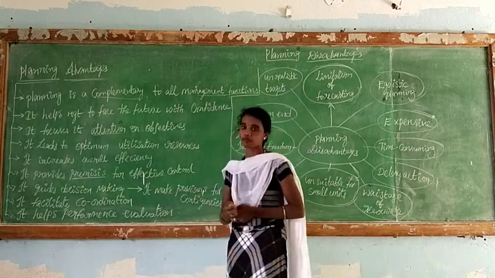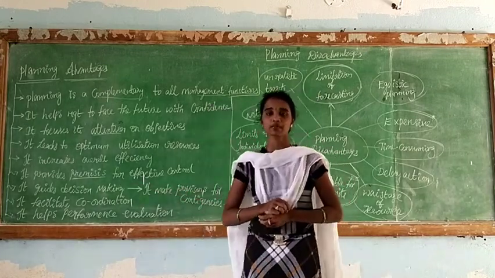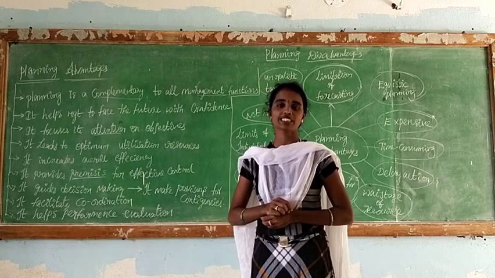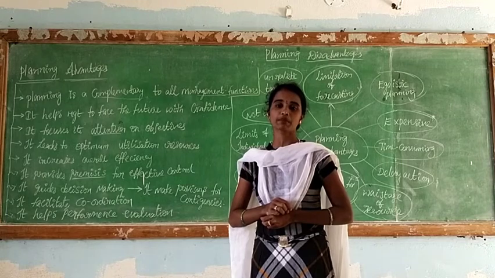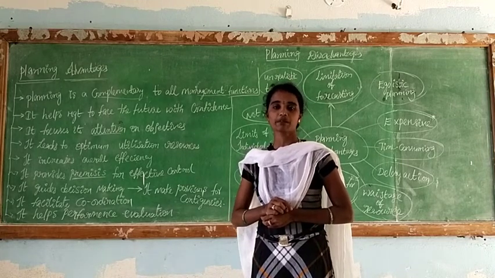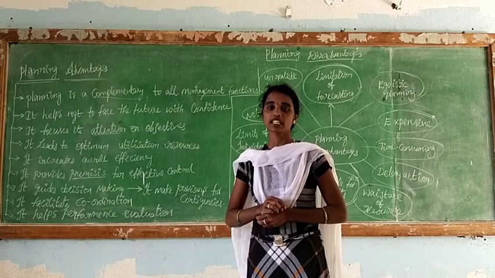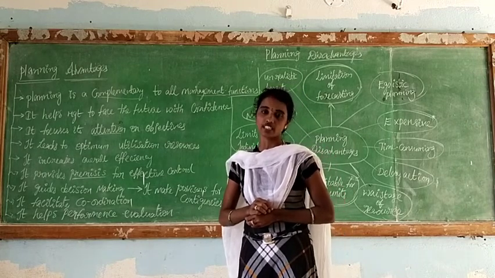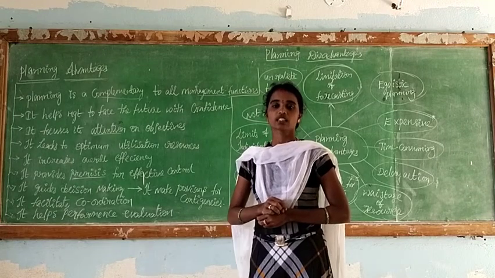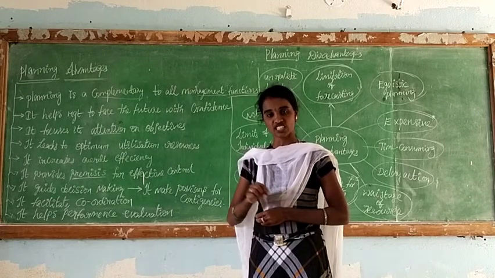It guides decision making. Every plan may have so many alternative plans. We filter the alternative plans: which plan may be easy, which plan may get more results, which plan may be realistic, which plan takes us to our targets very easily and smoothly. So we have many alternative plans, and the planning helps us in decision making.